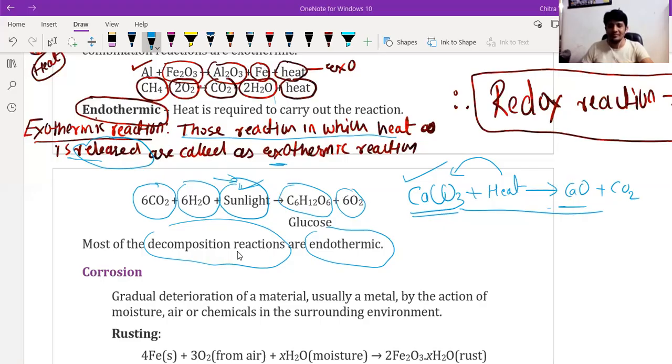Sir, in short circuit, or in burning crackers. No, there heat energy is released. Then, sir, in lighting a candle. Can you repeat your question, sir? Any example of an endothermic reaction where heat energy is absorbed? Any process or reaction.